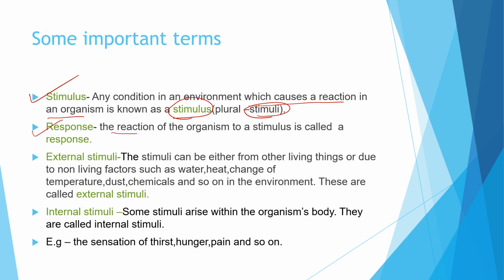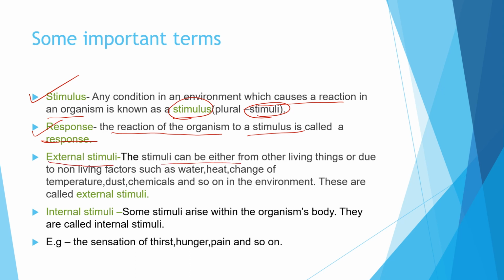Response is the reaction of the organism to that stimulus. If we place our hand on a hot object, we retract or remove our hand. So removal of our hand is the response, and the stimulus is the hot object. So any condition in the environment which causes a reaction of an organism is called the stimulus, and the reaction is called the response. Now what is external stimuli?